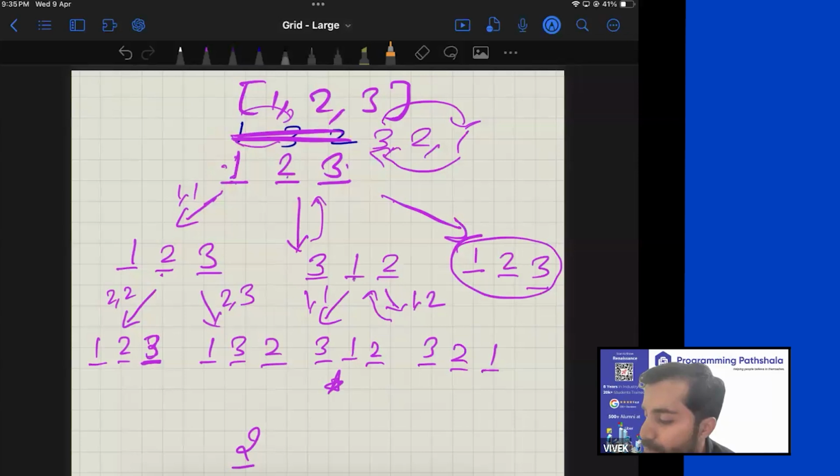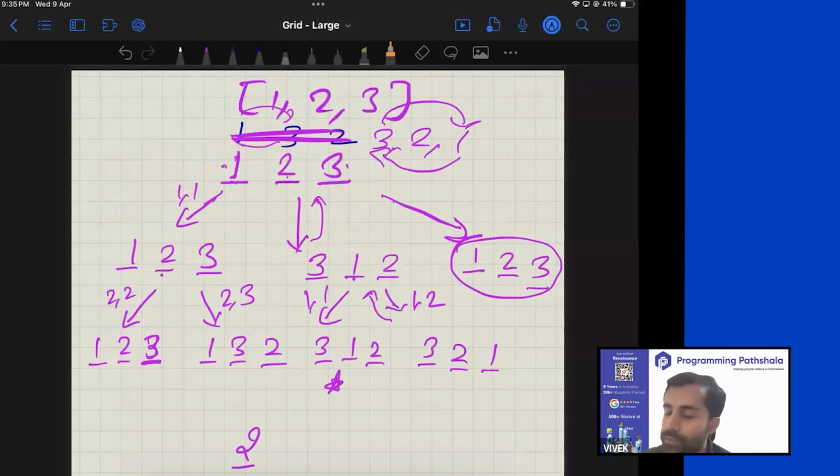Then only if I swap this and that, I will get 2, 1, 3 over here. And now when the control comes back to this, it should remain 1, 2, 3, because then only if I swap this and that, I will get 3, 2, 1. So this is one problem with passing this thing by reference. If you pass this thing by reference, you will end up getting the wrong output.